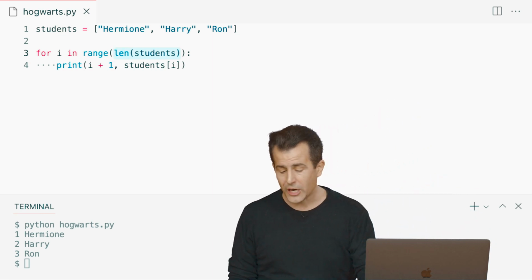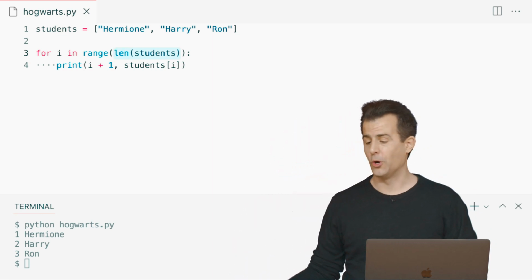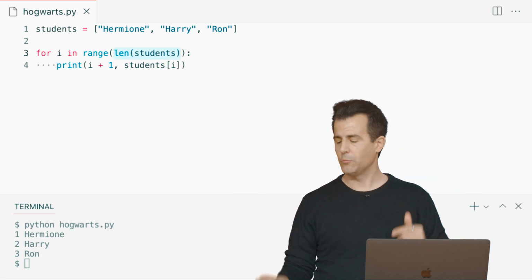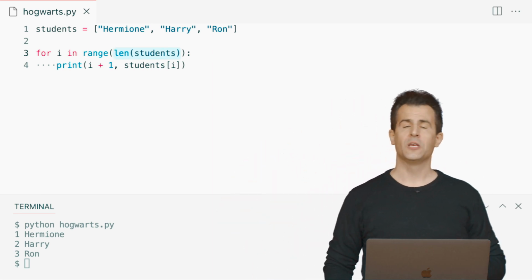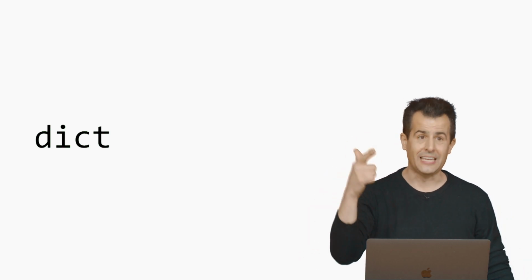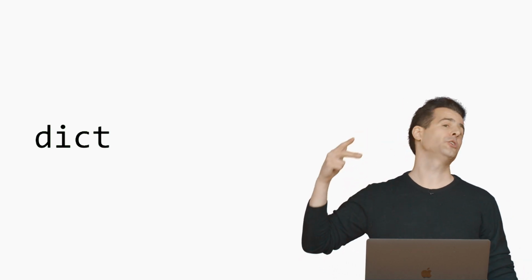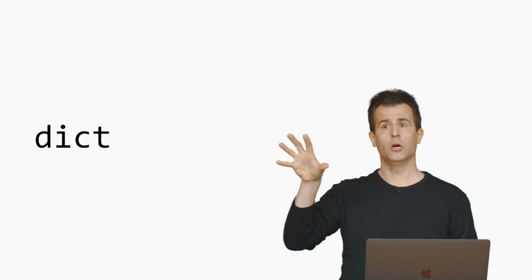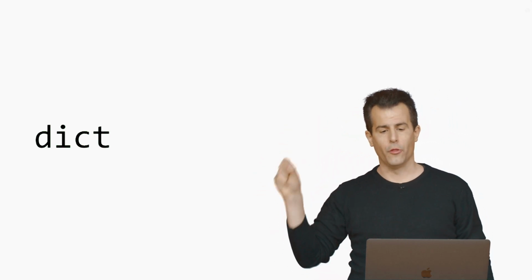All right, if I may, let me transition now in Hogwarts still to introduce one final type of data before we combine everything with a few final programs. It turns out in Python, there's not just strings, not just ints, not just floating point values, not just bools, not just lists. There are also what are called dictionaries, or dicts, which are a data structure that allows you to associate one value with another.